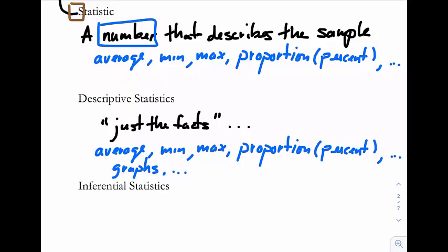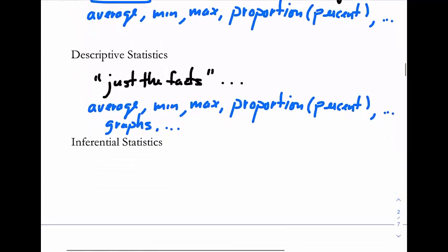Now, last part here, inferential statistics is where you start to draw conclusions.